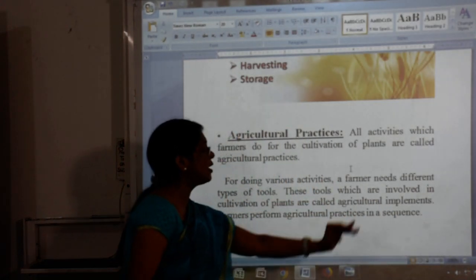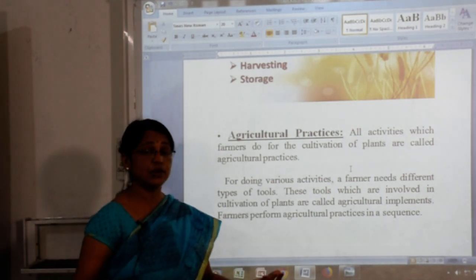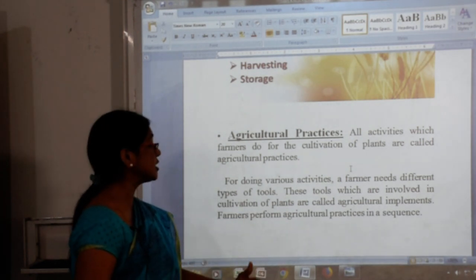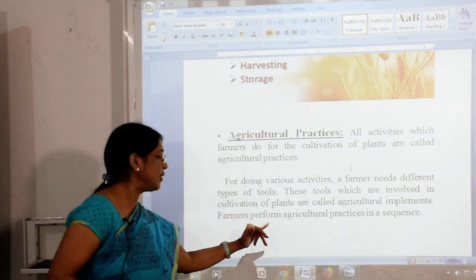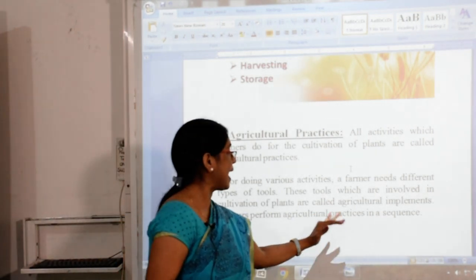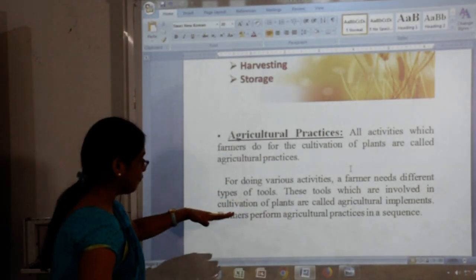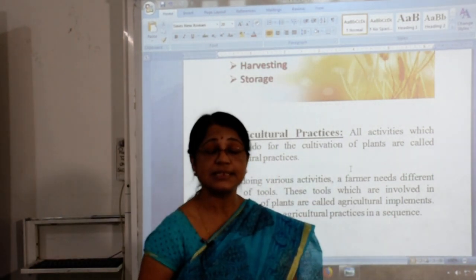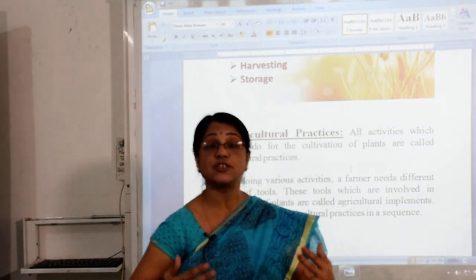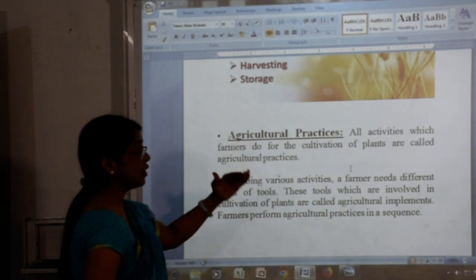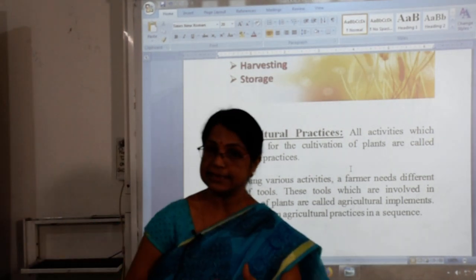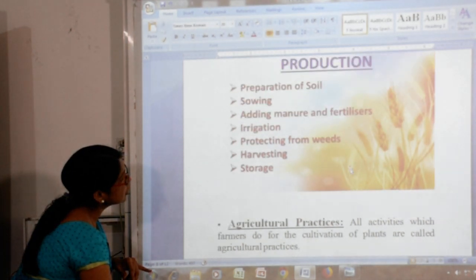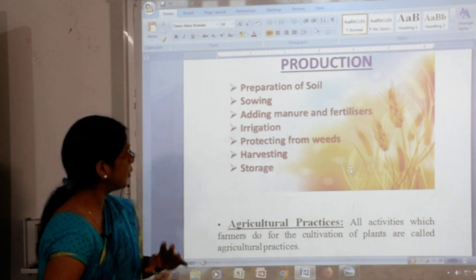a farmer needs different types of tools. Yes children, for that they need tools, and these tools which are involved in the cultivation of plants are called agriculture implements, and farmers perform agriculture practices in a sequence. Yes children, there is a need for a sequence to perform these activities. So let us see what this sequence is, one by one.